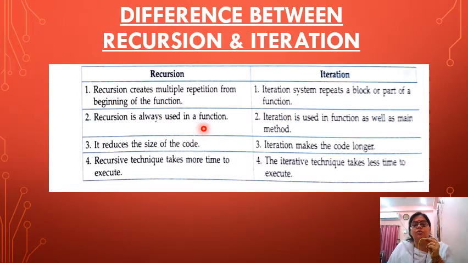Recursion is always used in a function. Iteration is used in a function as well as in the main method. We can only use recursion in a function, but it can be called in the main function also. Recursion reduces the size of the code. Iteration makes the code longer. Recursive technique takes more time to execute. It is well known that recursion takes more time for execution, but iterative techniques take less time to execute.